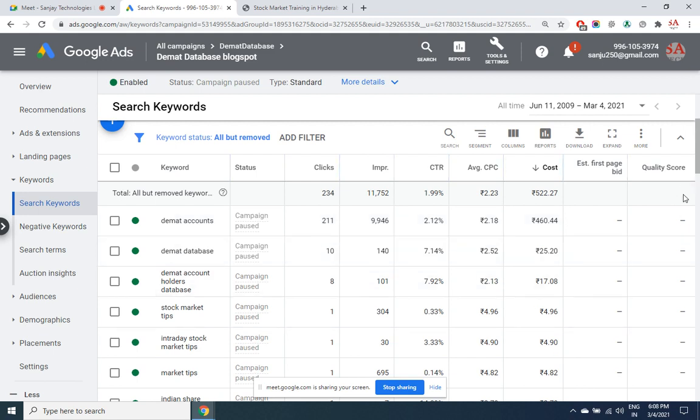This quality score will be shown when the ads are up and running. All the ads are right now in pause mode. Though these are all enabled, the campaign itself is paused, so it makes no sense whether they are enabled or not. If the campaign is paused, everything is paused, because the campaign is at a higher hierarchy.